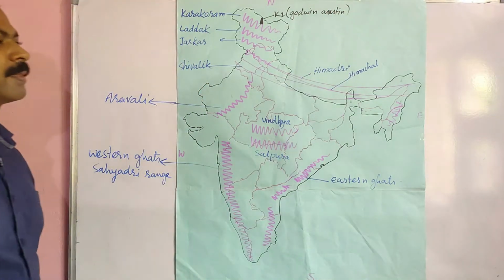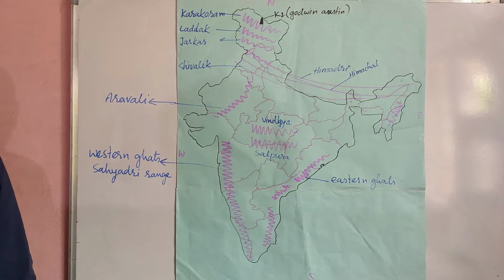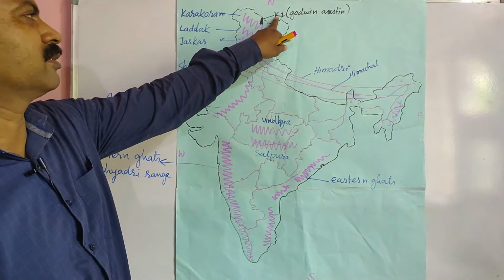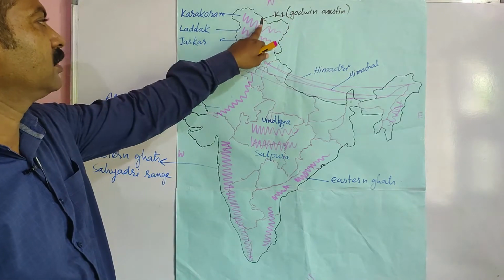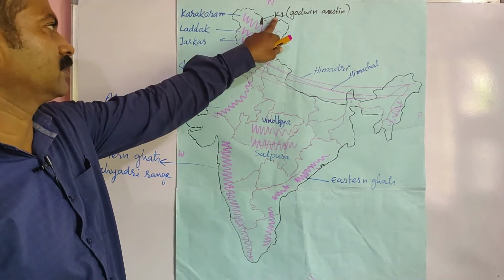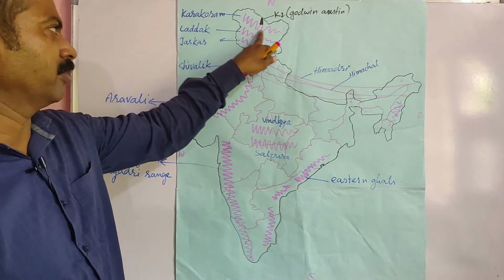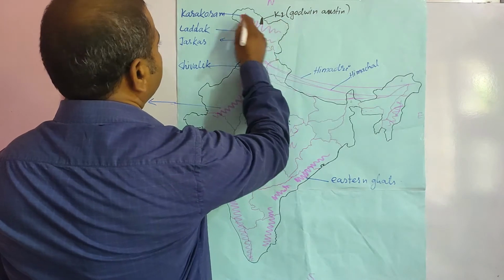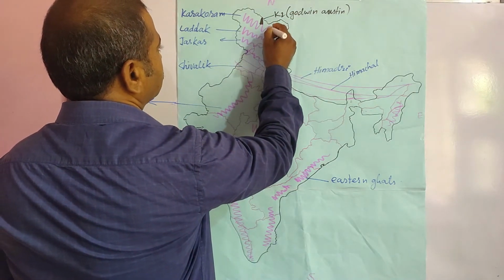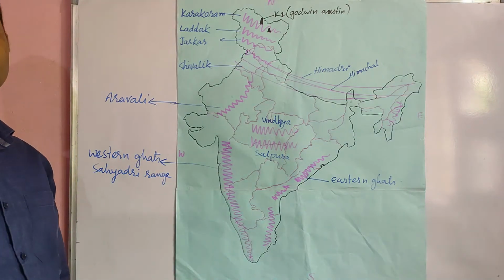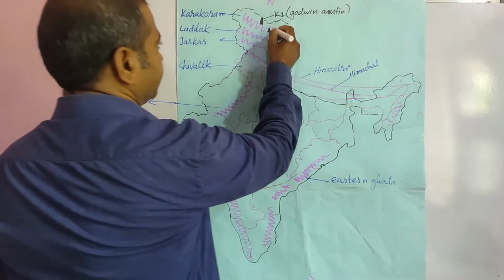Its name is Godwin Austen. It is also known as K2, and it is in Jammu and Kashmir, and this peak is in Karakoram range. Okay, and one more peak is there in Karakoram range, that is Saltoro Kangri.